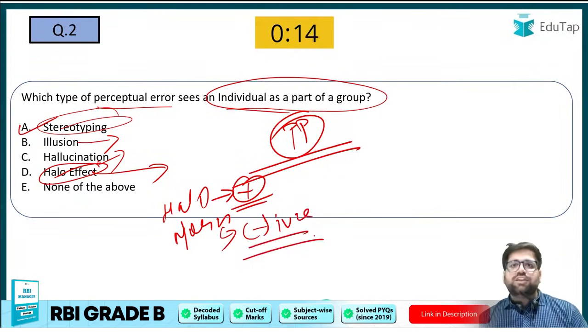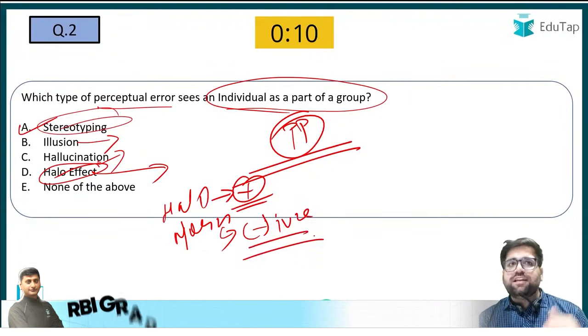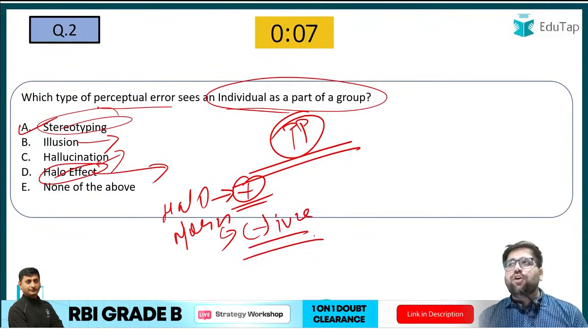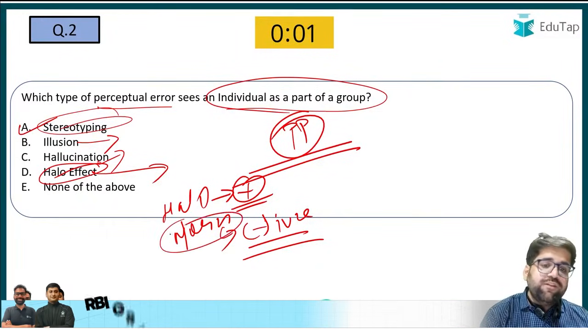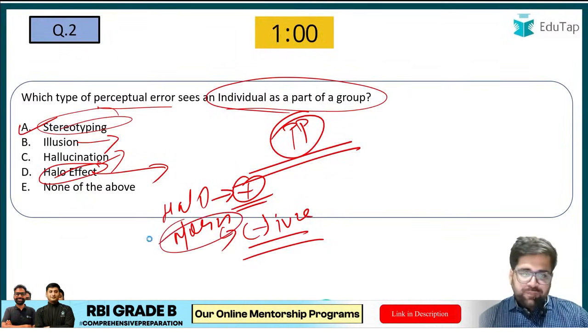For example, let's take Sham now. He is not coming to class on a regular basis. He is always getting delayed, and he is not coming to class very frequently. So we assume that Sham is not a good guy. So this is also a perceptual error which comes under the horn and halo effects.